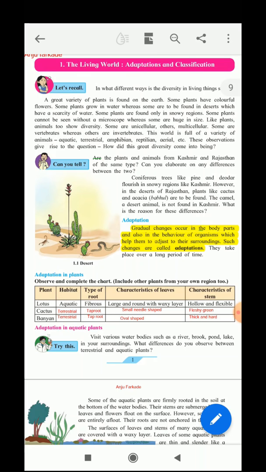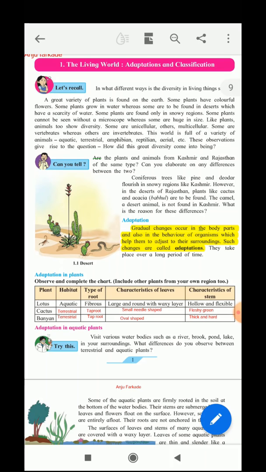Like plants, there is a variety in animals also. Animals also show a great diversity. Some are unicellular, others are multicellular, some are vertebrates, whereas some are invertebrates. So this world is full of a great variety of animals and plants. The animals are aquatic, terrestrial, amphibians, reptilian, aerial, etc. Now these observations give rise to the question, how did this diversity come into existence? So let us study in this chapter.